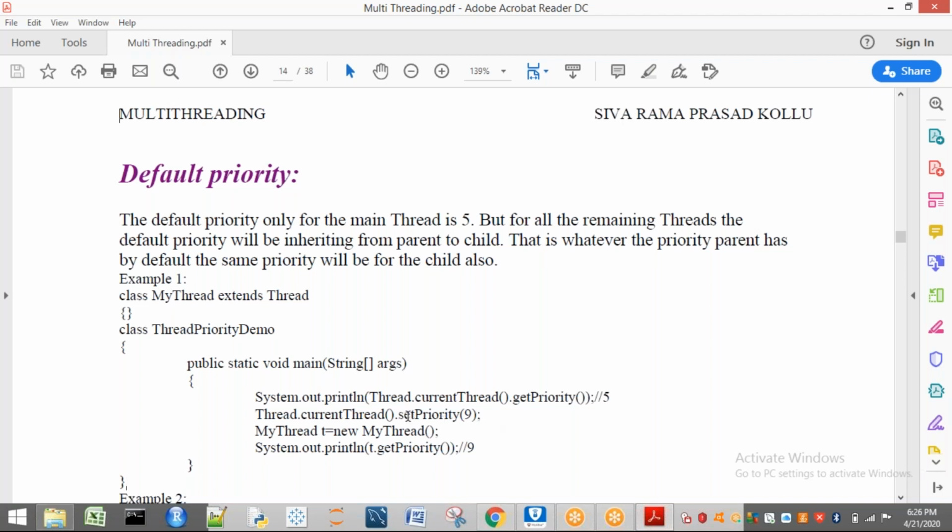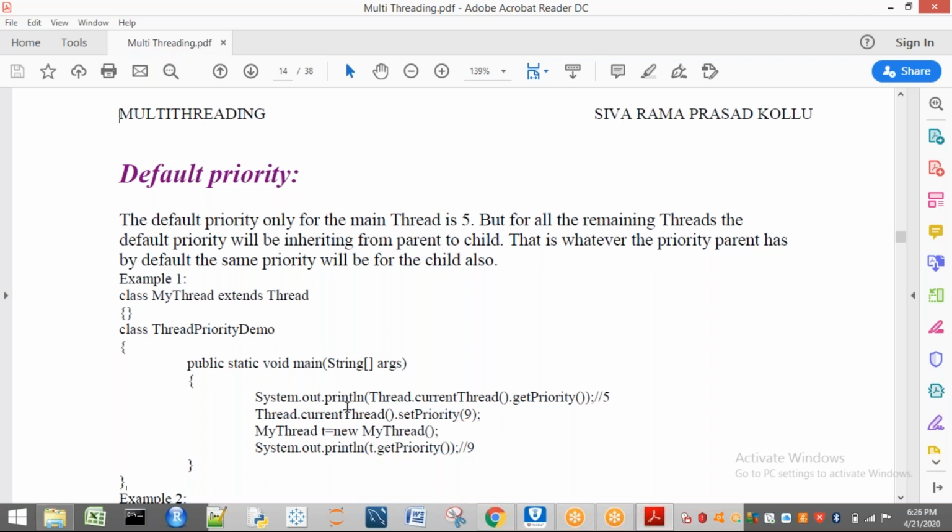9. Because I have set the priority as 9 here. First it is having 5. Now I am changing it as a 9. Now who is going to execute this statement? The statement is going to be executed by main thread. So automatically when this thread is going to be created, the features of main thread are going to be given. What is the main thread priority here? 9. So if I want to check the priority of T here, you are going to get what?